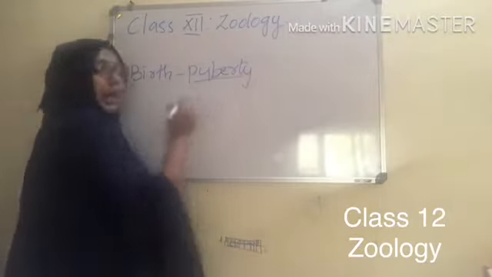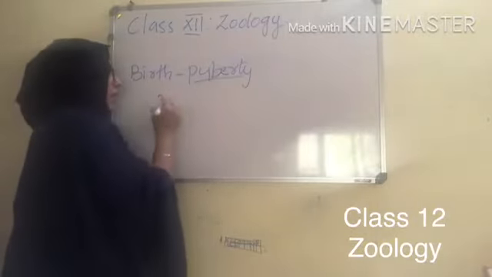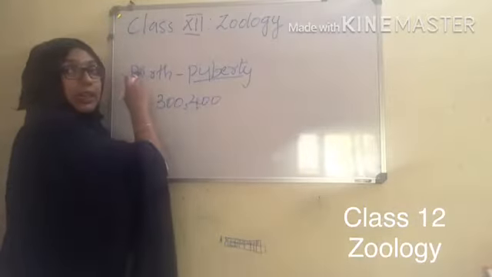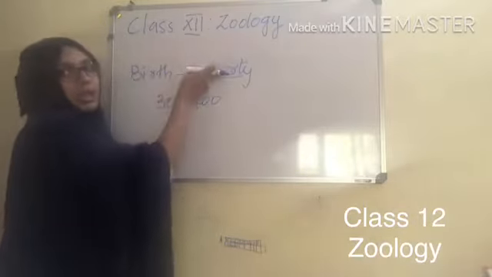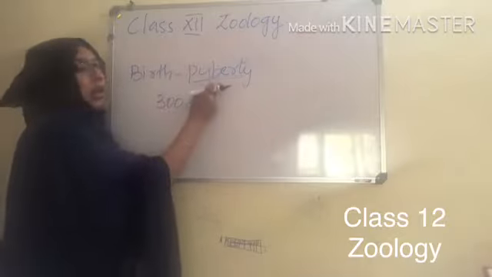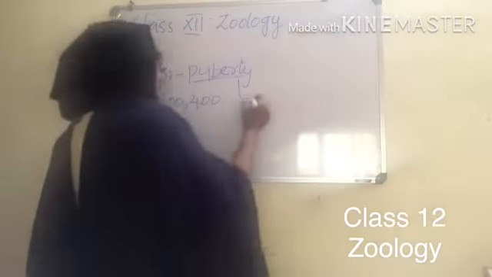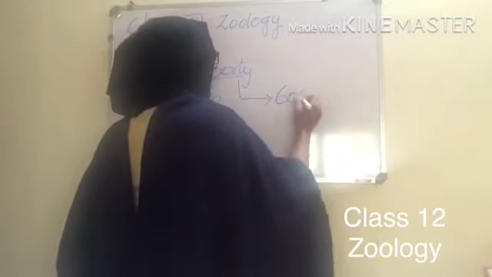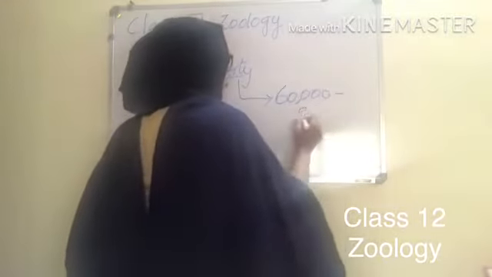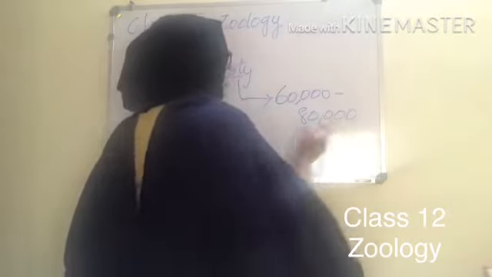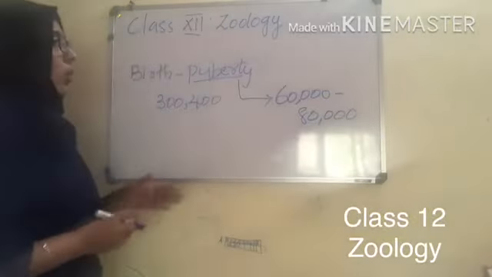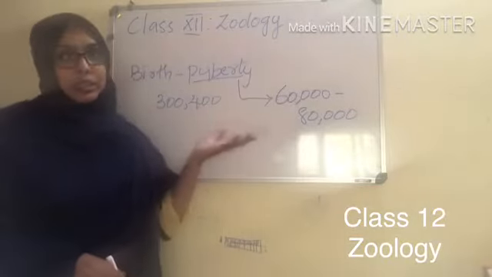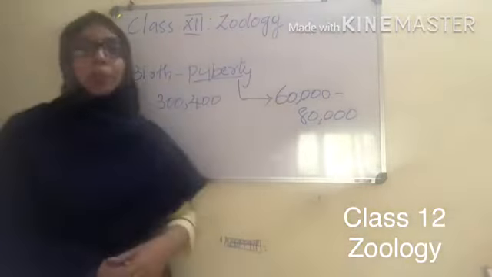I told you that 300 to 400 millions would be there at the time of birth. So degeneration is happening from the time of birth to puberty. After attaining puberty, it would be only 60,000 to 80,000. So it has reduced. Only this many primary follicles would be present in each ovary after attaining puberty.